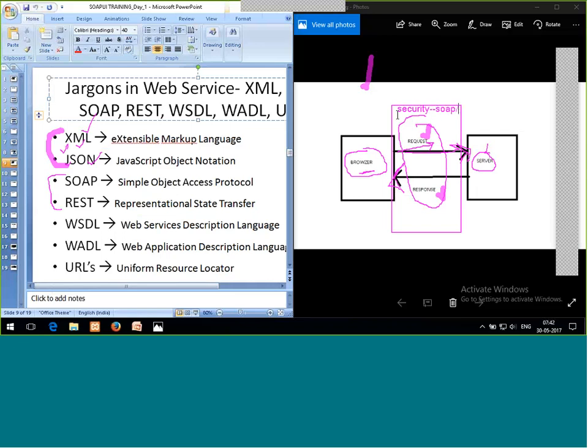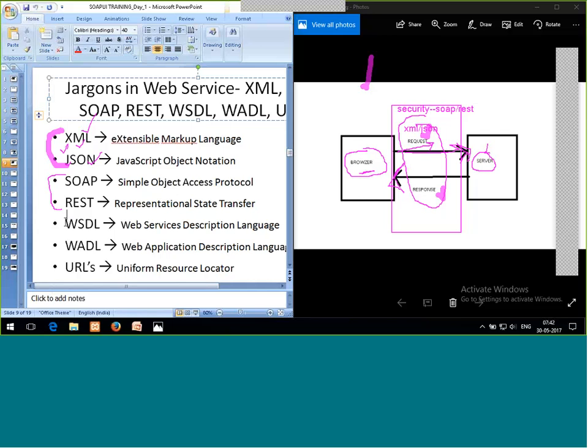SOAP is my protocol and REST is my architecture. Here I'm not relating it with the SOAPUI tool, because SOAPUI is my tool. SOAP and REST are separate things. XML and JSON are used just to make the communication possible, so that both parties can understand.